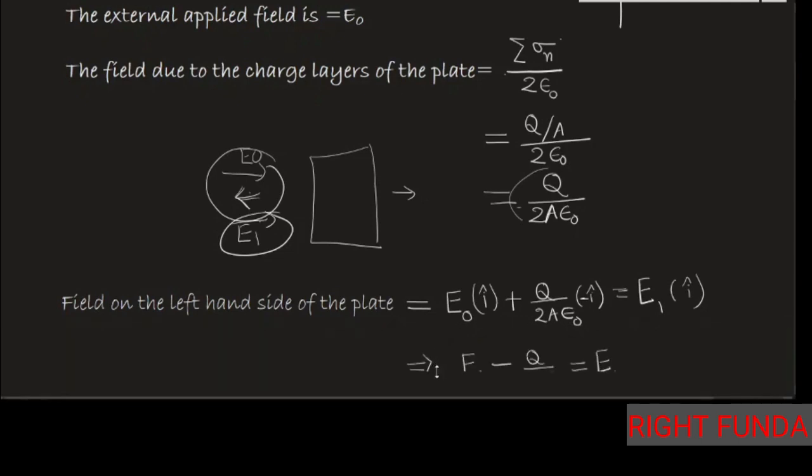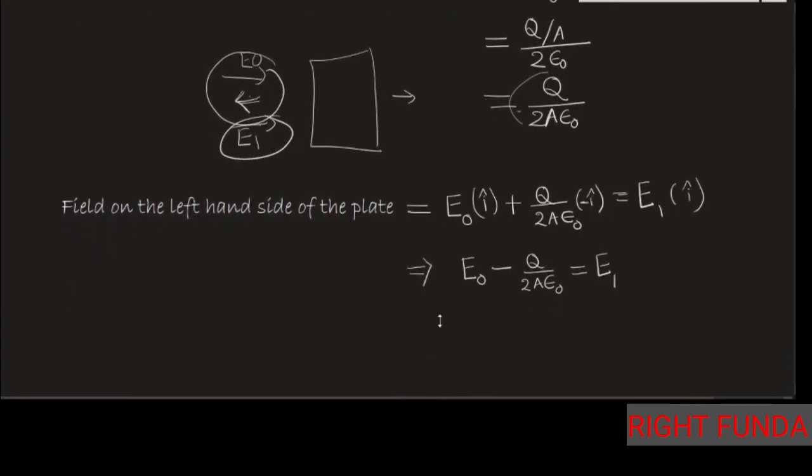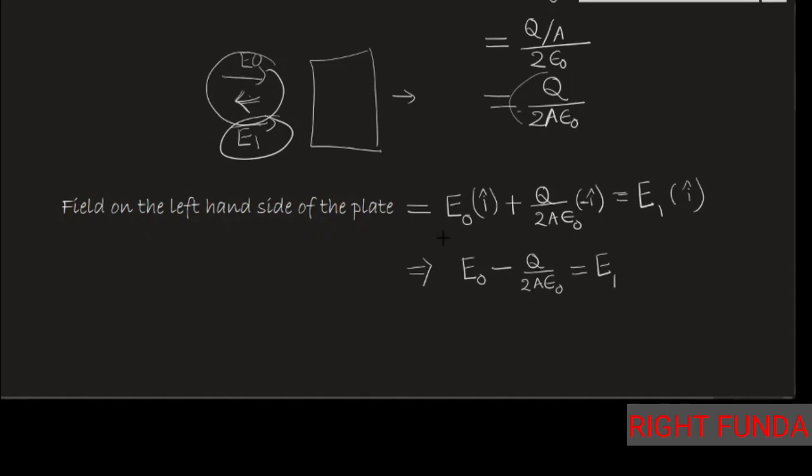Taking magnitudes, I get E naught minus Q by 2A epsilon naught is equal to E1. This is one result I obtain.